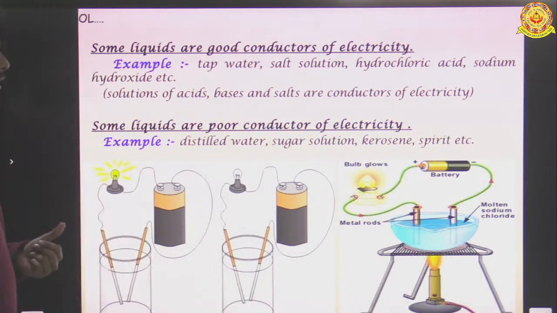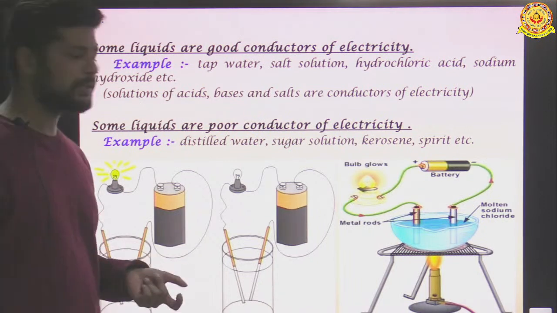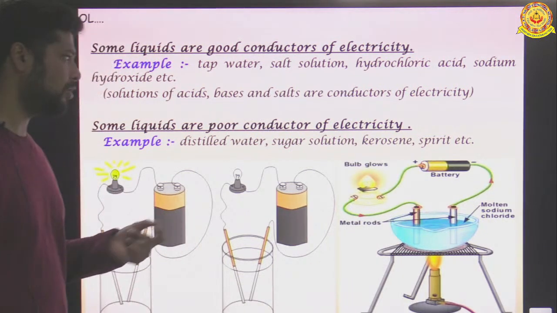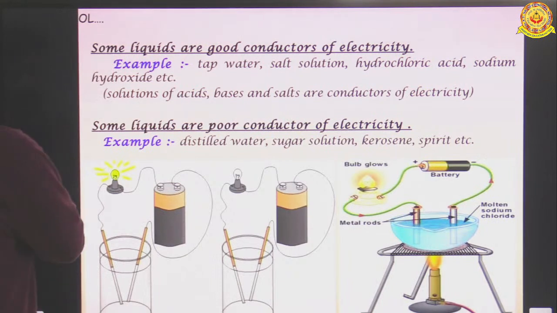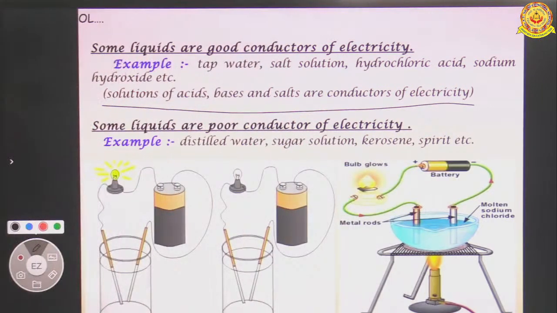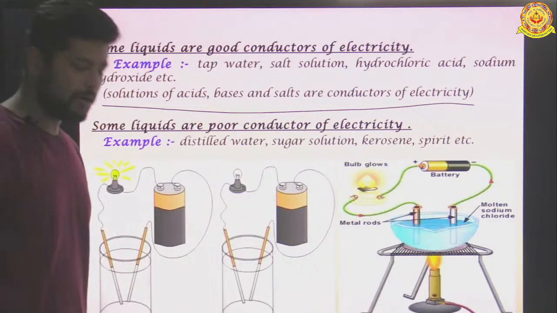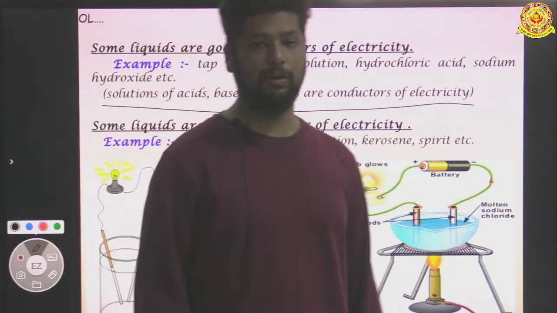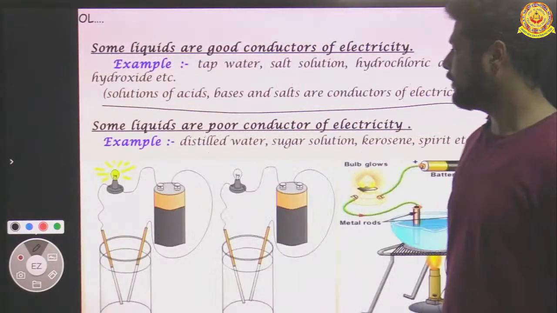Some liquids are good conductors of electricity. Examples: tap water, salt solution, hydrochloric acid, sodium hydroxide. Sodium hydroxide is a base. Solutions of acids, bases and salts are conductors of electricity. Remember this line. This line is very important. Solutions of acids, bases and salts are the conductors of electricity. Remember this always.